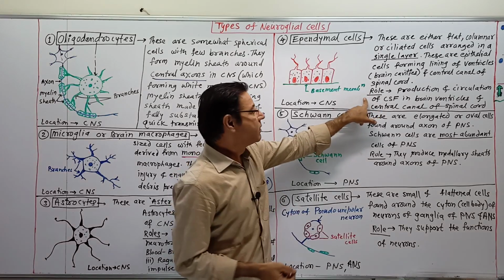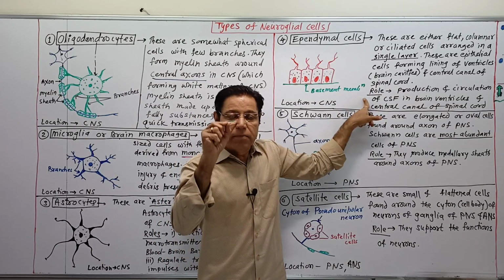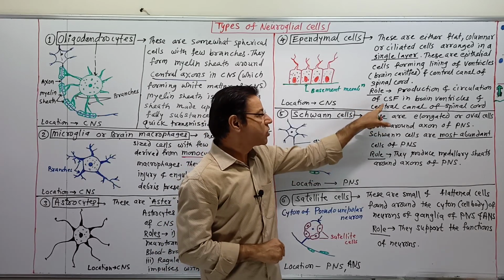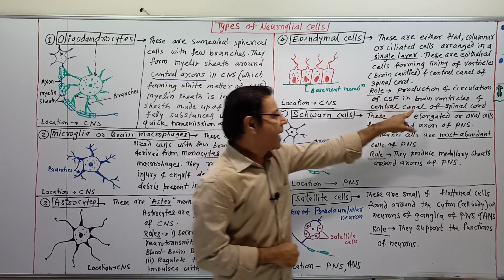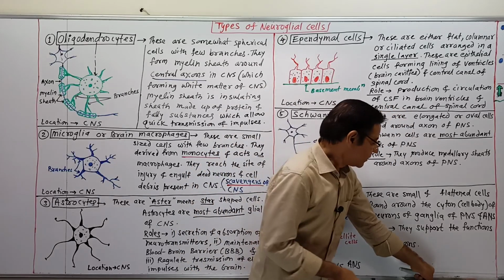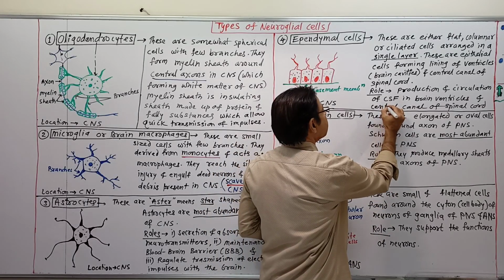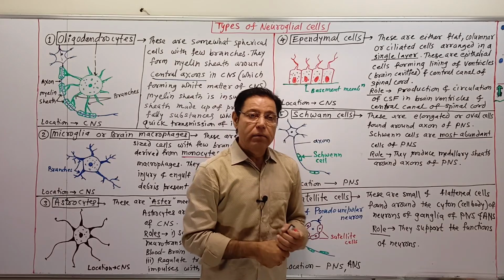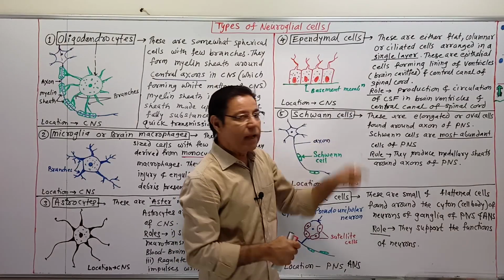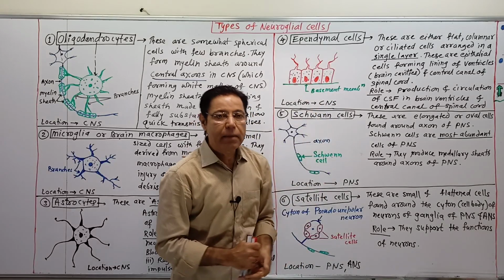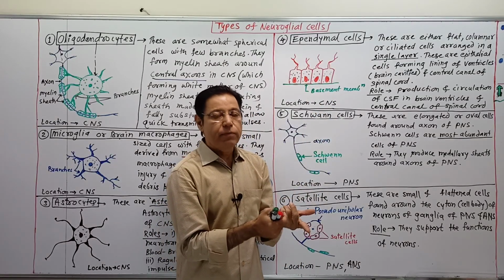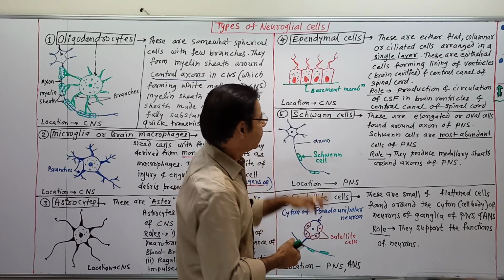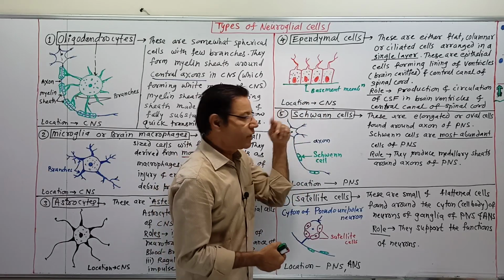Okay, and what is the role? The main role is production and circulation of the CSF, cerebrospinal fluid, in brain ventricles as well as in the central canal of the spinal cord. Because brain ventricles and the central canal of the spinal cord are filled with CSF that is produced by and circulated by ependymal cells, which are a type of epithelial cells found in brain ventricles and the central canal. Location: CNS only, not in PNS.